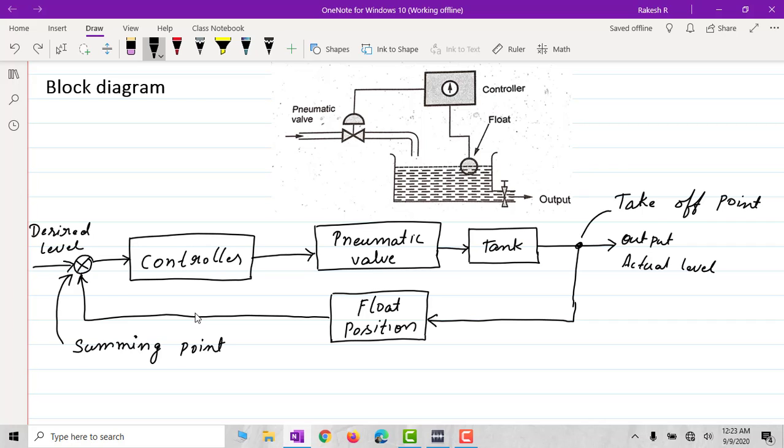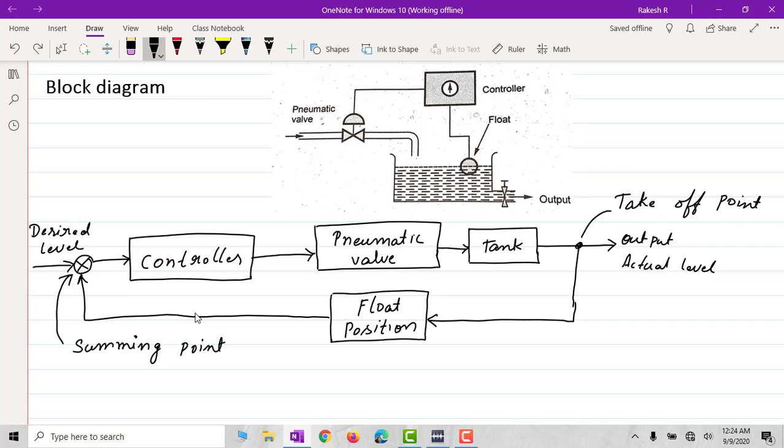Right. Now what is a block diagram? A block diagram of a system is a pictorial representation of the function performed by each component and of the flow of signal, right. This is what we call a block diagram here.